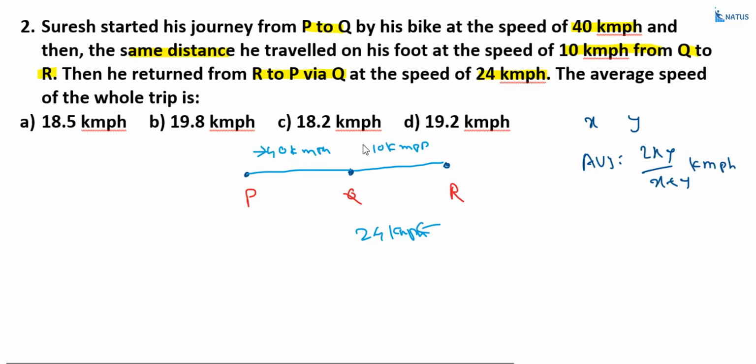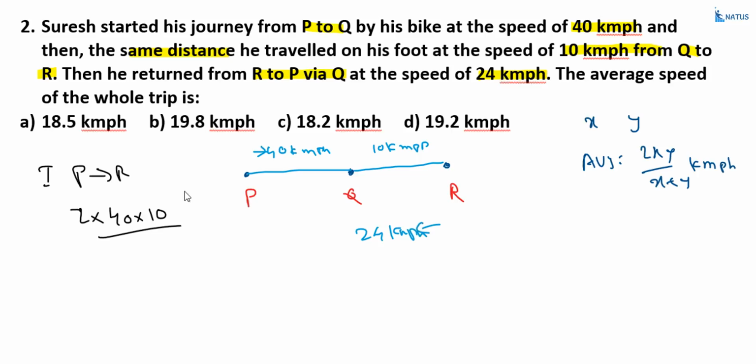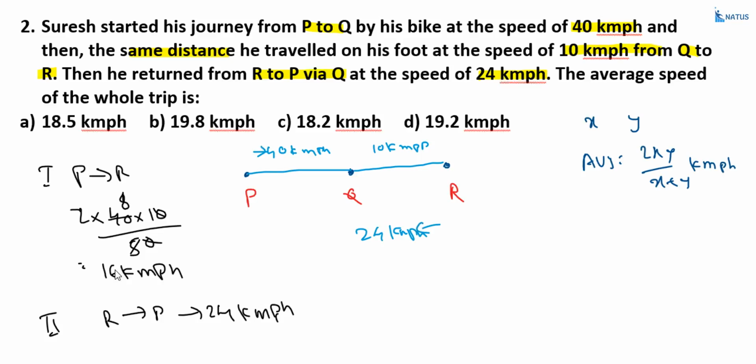Now come to this part. One speed is 40 and the second one is 10. First, from P to R, that is equal to 2 into 40 into 10 by 40 plus 10, that is 50. So the 0s get cancelled. Next, this is equal to 8, so this is equal to 16 kilometers per hour. And what is the second condition? From R to P, that is equal to 24 kilometers per hour.